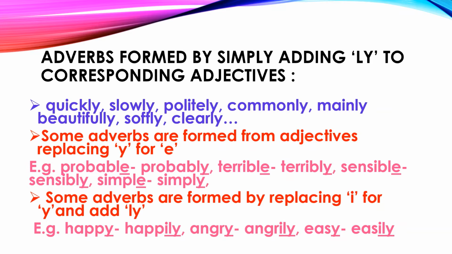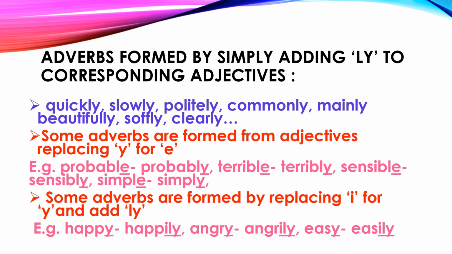Sensible, sensibly. Simple, simply. Then some adverbs are formed by replacing y with i and adding ly. Now see the words: happy, happily; angry, angrily; easy, easily. In the word happy, you can see that we have to remove y, and in its place we have to write i and add ly.